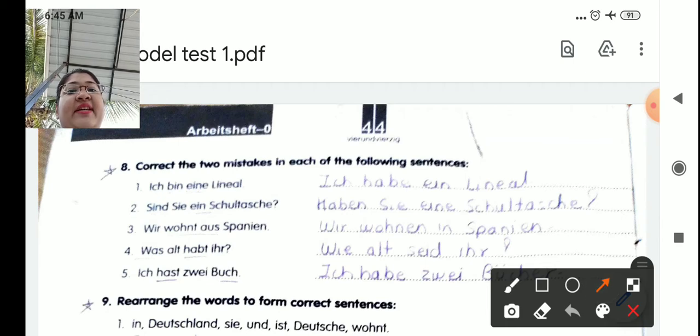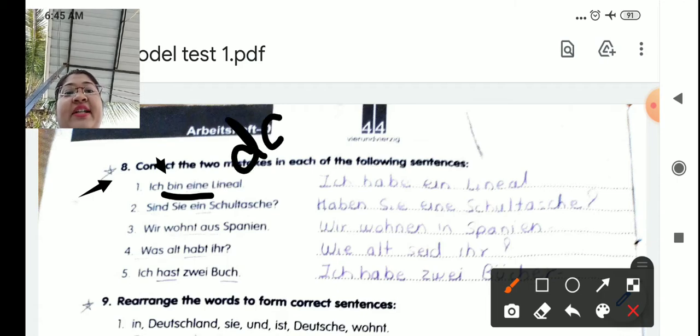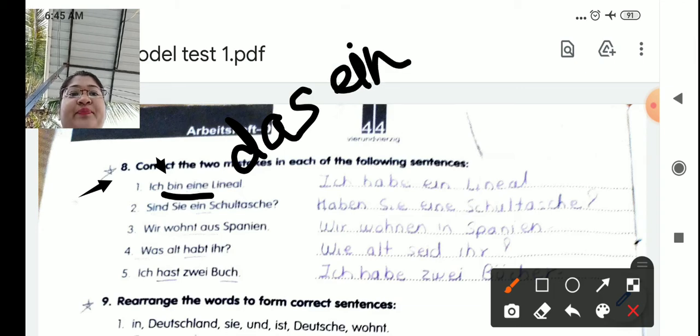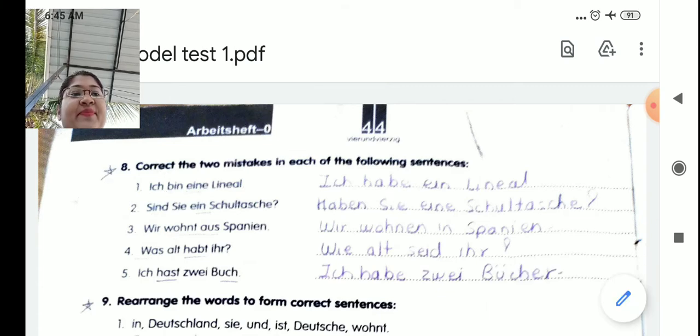Now let's see Frage 8. Correct the 2 mistakes in each of the following sentences. First one is Ich bin eine Lineal. So I am a pencil. So what is wrong here? First of all, bin is wrong and eine. Lineal is das Lineal. So you can't use eine. You are supposed to use ein. And the verb also we have changed. Ich habe ein Lineal. I have a pencil.